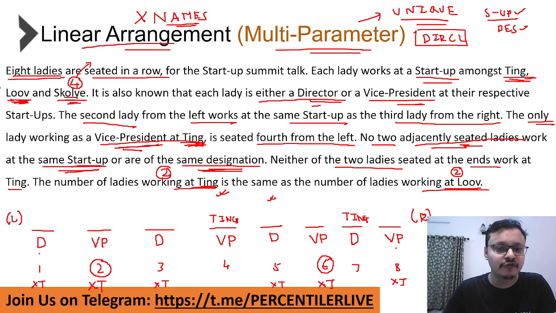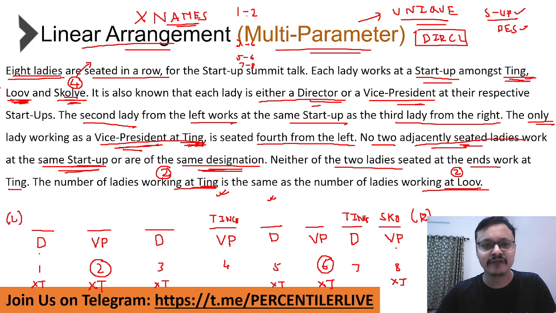The most important thing is putting the 4 ladies at Skolv. The moment you have to put 4 ladies at Skolv, and you know that positions 4 and 7 are not available, the only way it is possible to put 4 non-adjacent people is if you put position 8 as Skolv. Because remember, what you need to do is, out of every adjacent pair of 2 people, 1, 2, 3, 4, 5, 6, 7, 8, you can pick only one person.